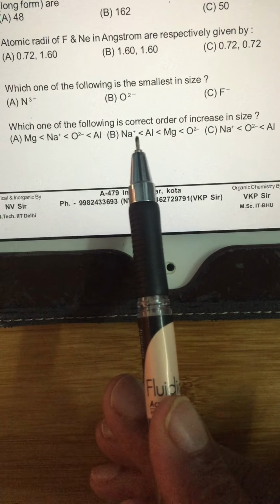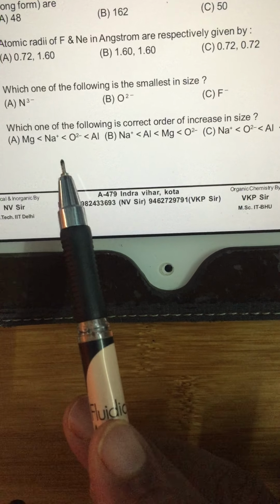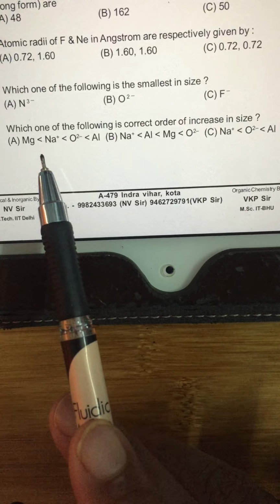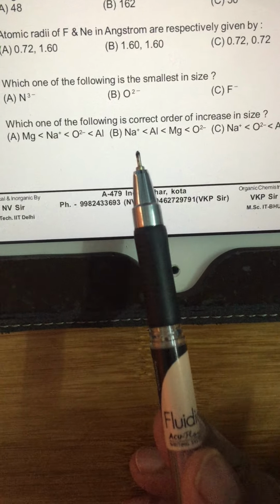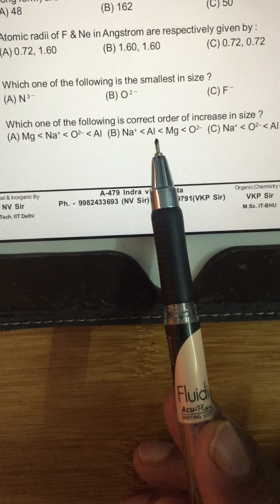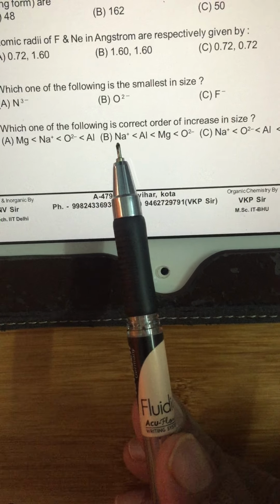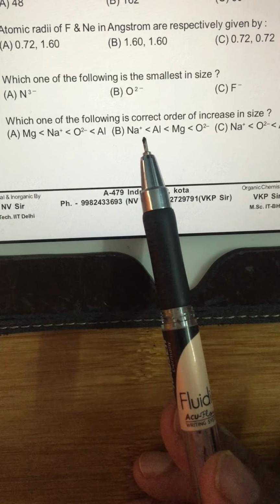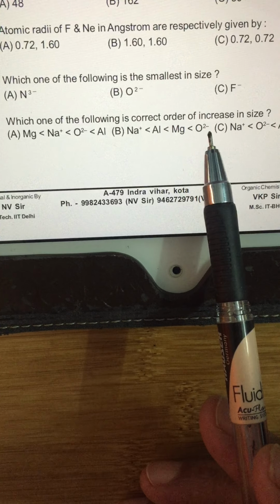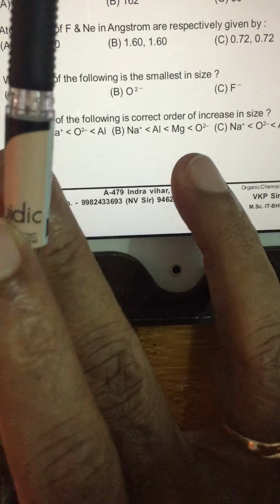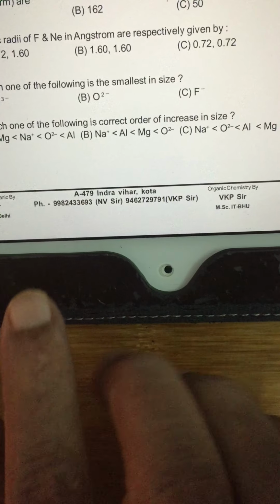Which one of the following is the correct order of increase in size? The same rule is followed. That is, positive ions are always small in size, negative ions are big in size. Down a group, the radius will increase. Across a period, the radius will decrease. If you know that, you can answer this question. Obviously, Na plus is less than aluminum, that is less than magnesium, that is less than oxide ion. Can you see it, sir? No other match is agreeable.